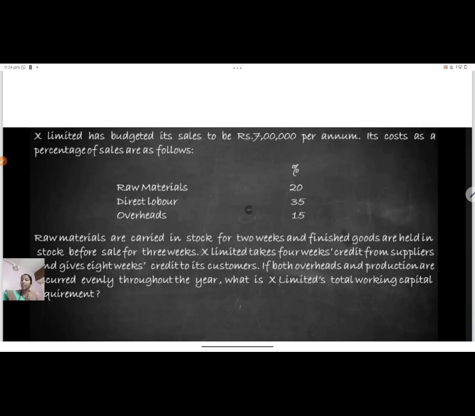Finished products are held in stock before sales. That is, working from work in progress to finished products, there is some time needed. That time is 3 weeks. So from raw material purchase to the stock conversion, you need 2 weeks. For finished products held in stock, just once again I will show you in detail.